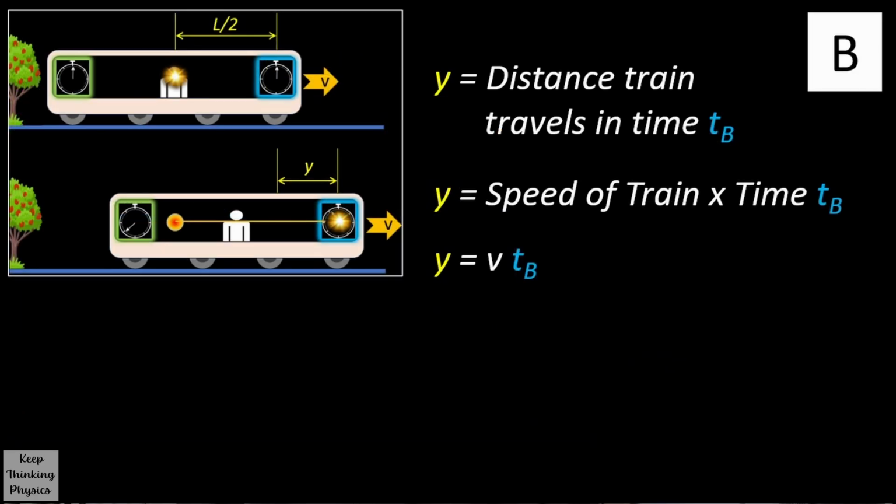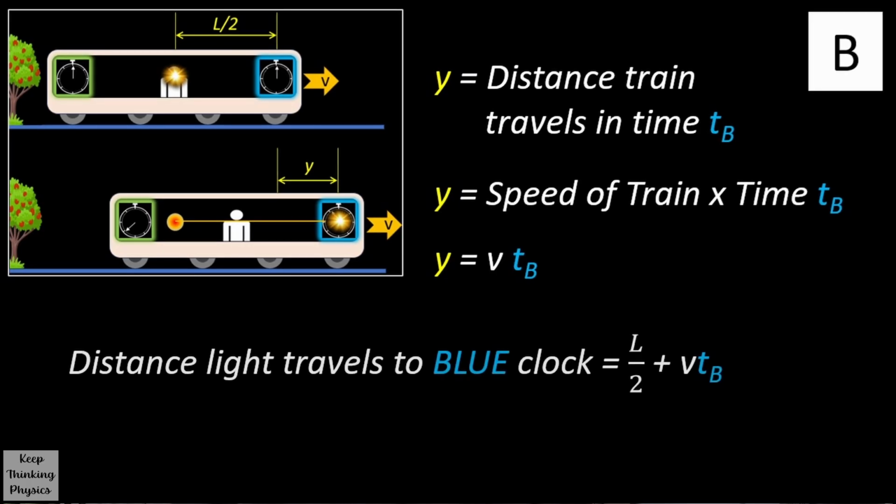As we did before, we can say that y equals the speed of the train times the time. So y equals v times TB. So in a similar way to what we did for the green clock, we can say that the distance the light travels to the blue clock is going to be L/2 plus y, which is L/2 plus v times TB.